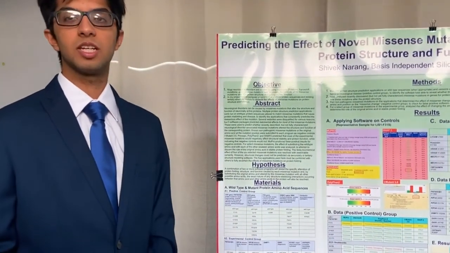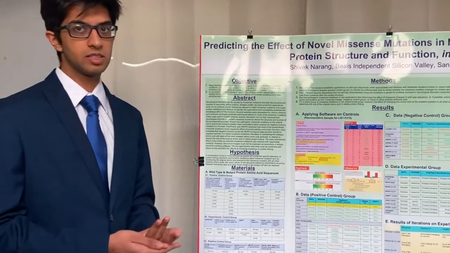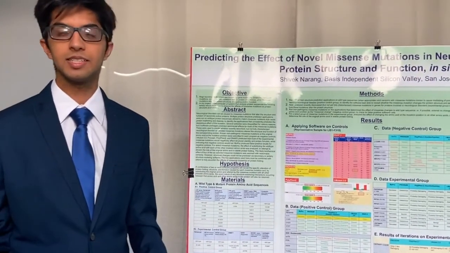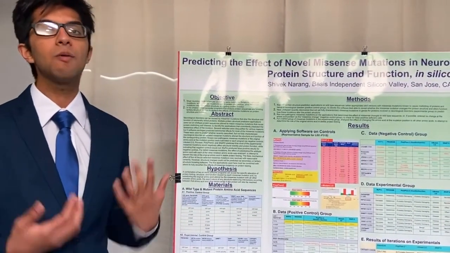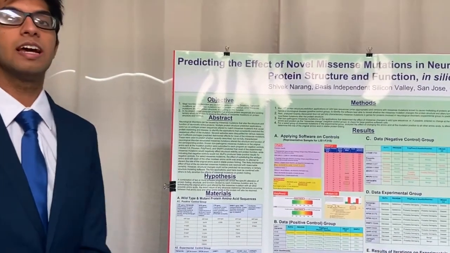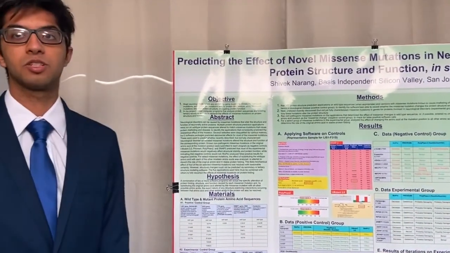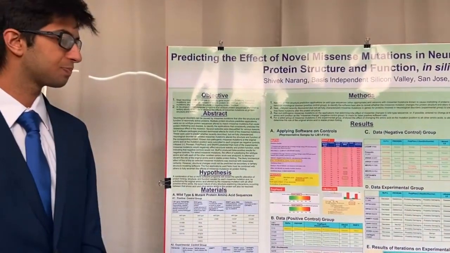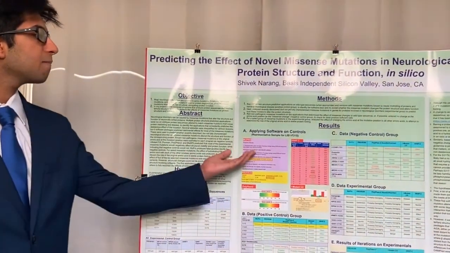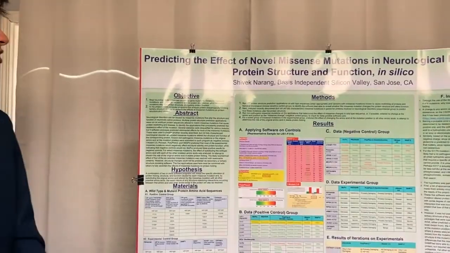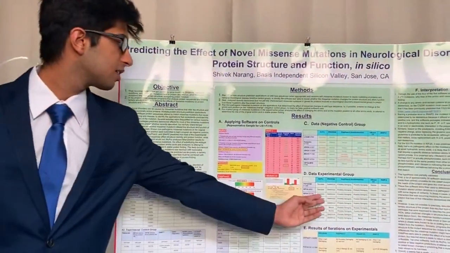A novel missense mutation is a mutation which is found to be deleterious, so the researchers already know it causes a disease, but they haven't gotten around to figuring out how it causes a change in protein structure. And so that was the goal of what I was trying to see, if I could figure out how there's a change in protein structure in this experimental group. So I ran basically all the software on them, and here's my results of the experimental group.